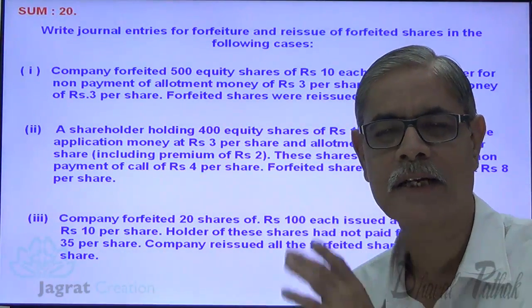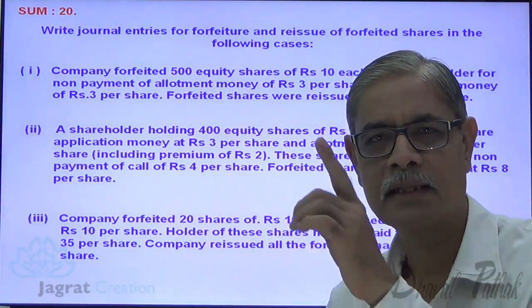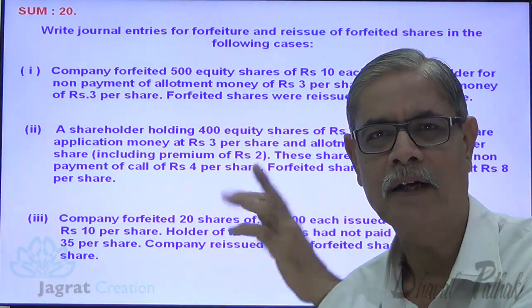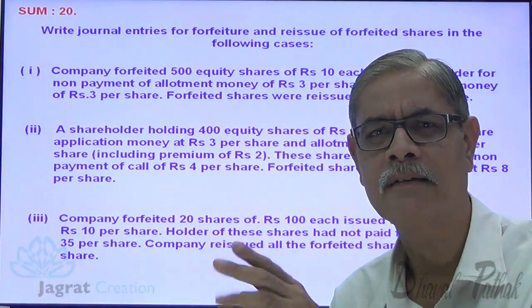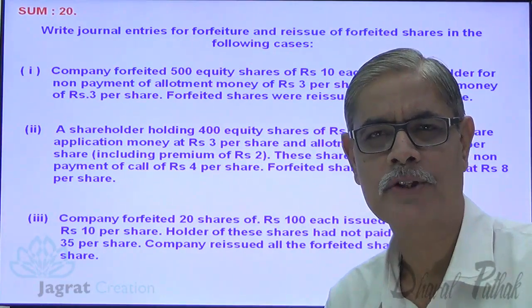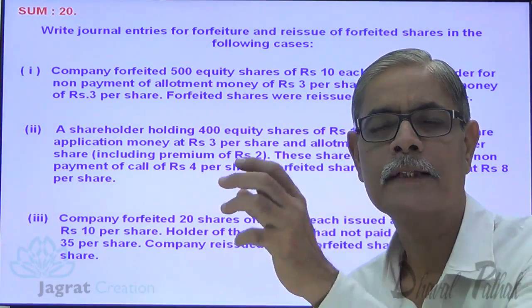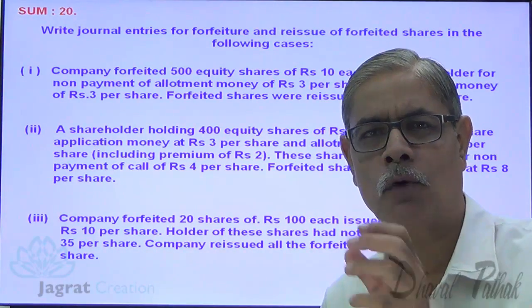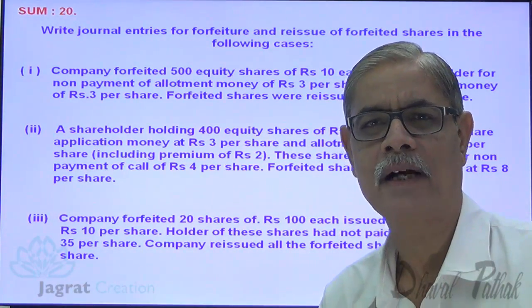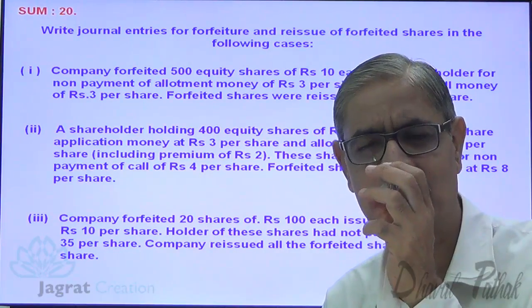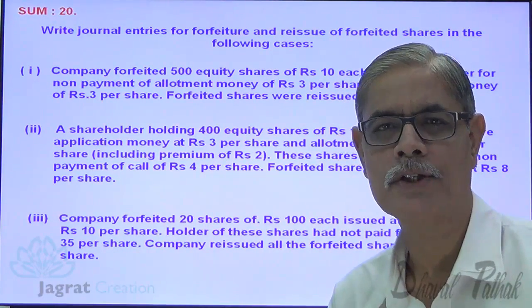There is non-payment of allotment and final call, so the company has not received from the shareholder what was promised by him. If he is not complying with the promise, the consequence the company can take against that shareholder is known as forfeiture.